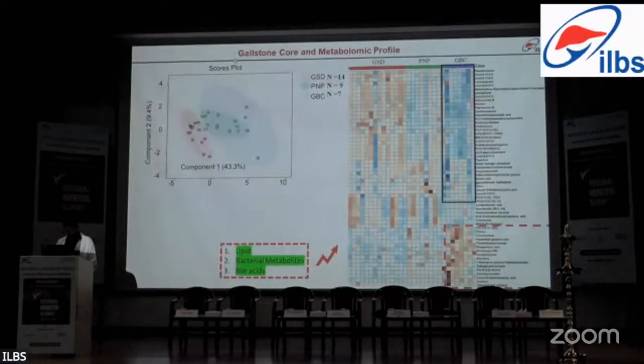The core of the gallstone was then subjected to metabolome analysis to specifically identify metabolites that might be present during the genesis of gallstone. The PCA plot shows the clustering of different samples in different groups, which also shows the distinction among the groups. The representative heat map shows the relative abundance of different metabolites: as you can see here, these are highly enriched in gallbladder cancer associated stones, and these are significantly downregulated in gallbladder cancer associated stones. Most of these metabolites were in the lipid category, bacterial metabolites, or bile acids.